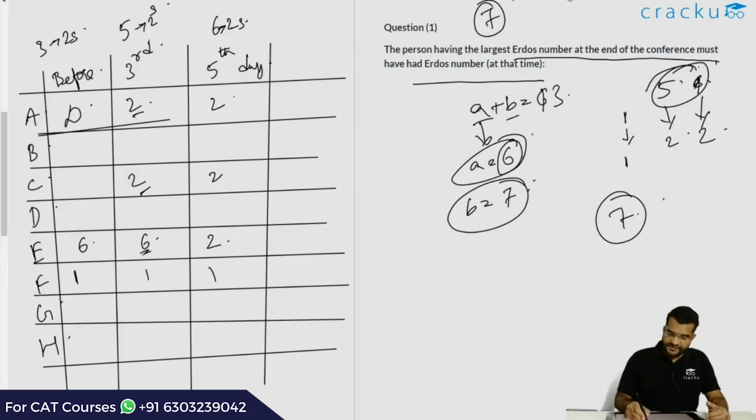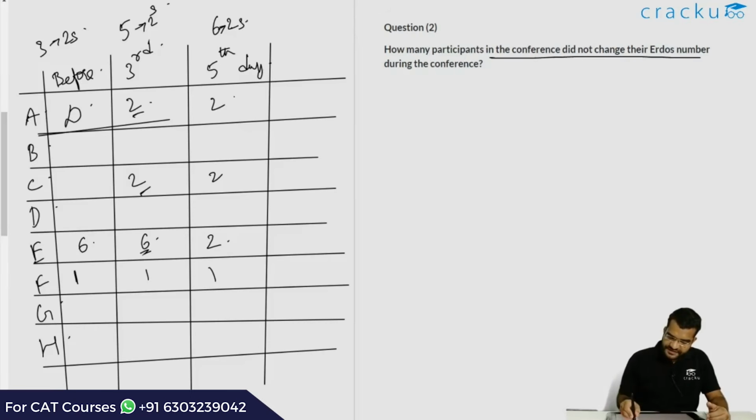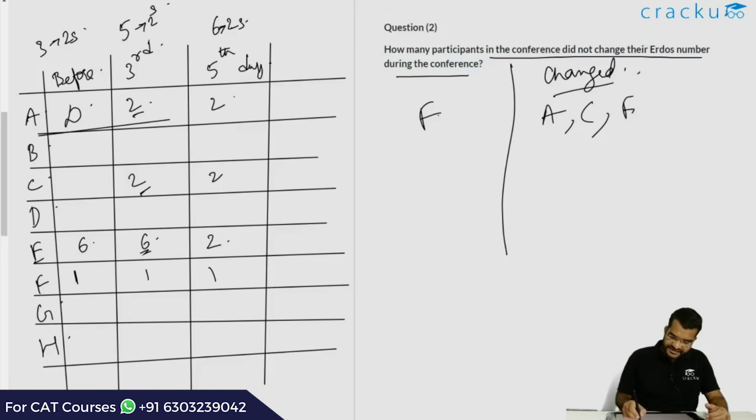Let us look at the next question. How many participants in the conference did not change their Erdős number during the conference? The people who changed, we can write over here: A changed, C changed, and E changed. Other than these three, none of the other guys have changed their Erdős number. A and C changed their Erdős number after the third day, and E changed the Erdős number after the fifth day. So the number of people who did not change is 5.